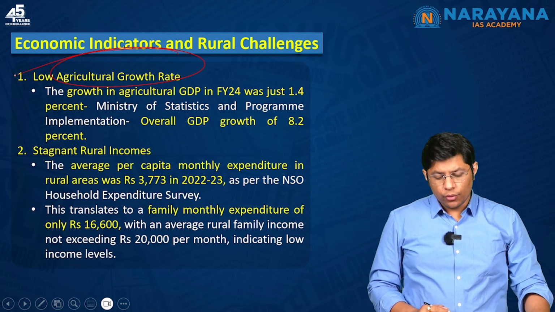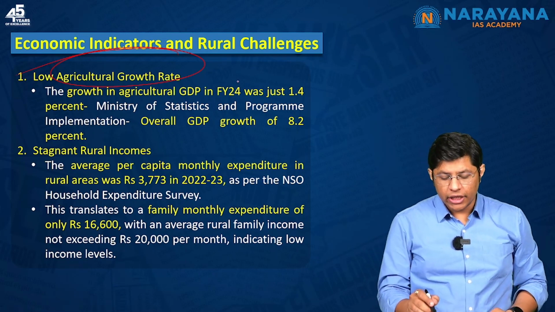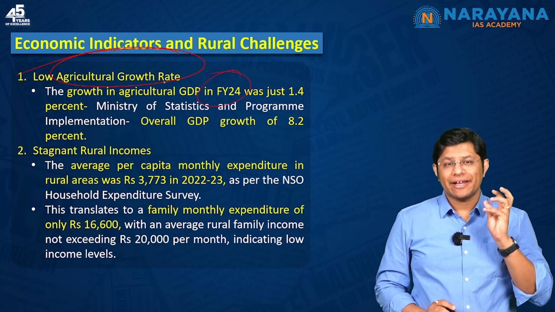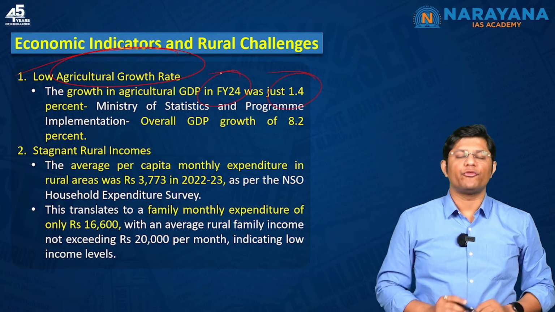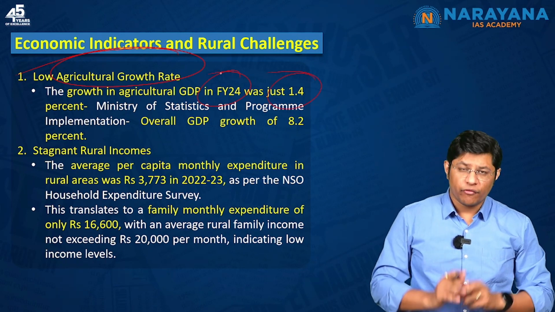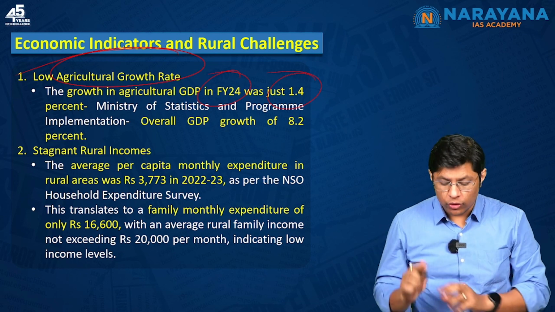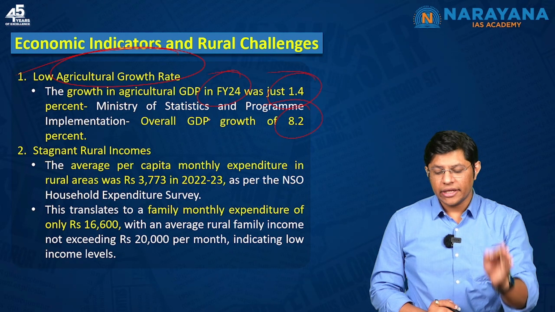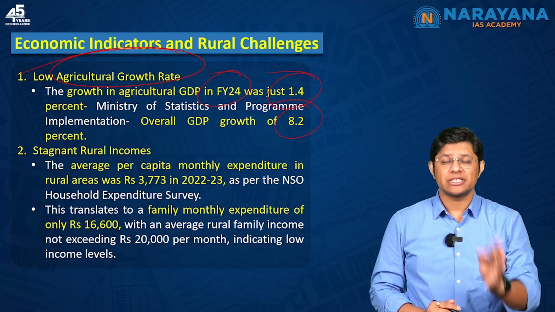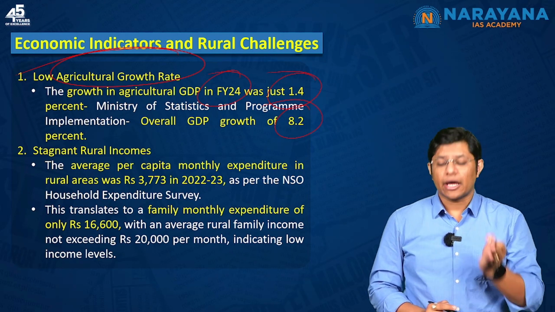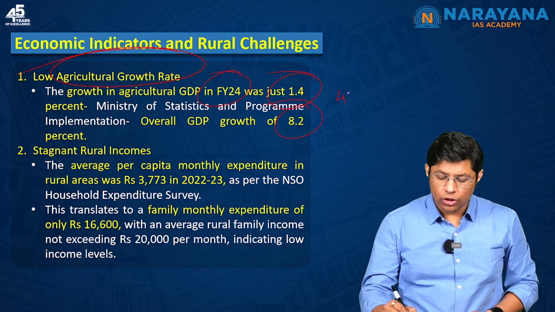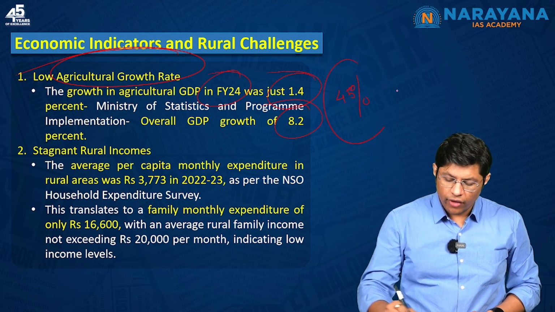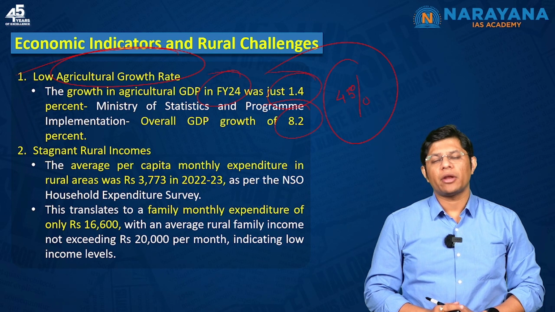In the financial year 2024, the growth in agriculture was just 1.4%. If we compare with the overall GDP growth, which was 8.2%, agriculture contributed only 1.4%. Now, this is alarming. Why? Given that around 45% of Indians depend on agriculture.